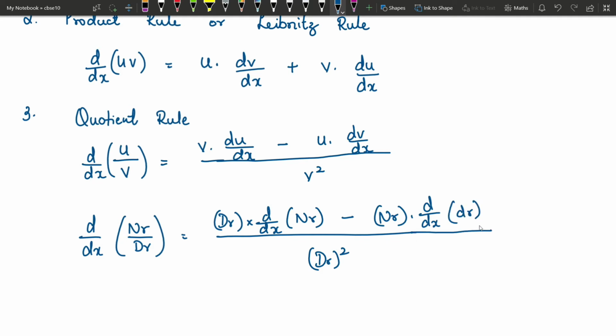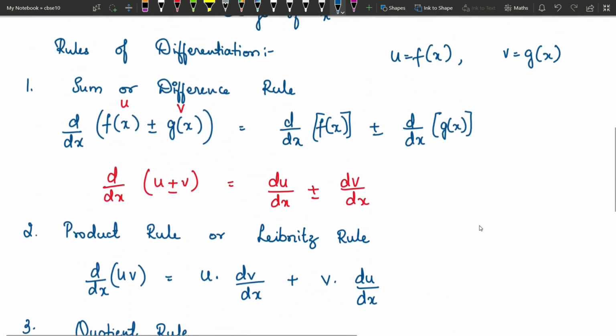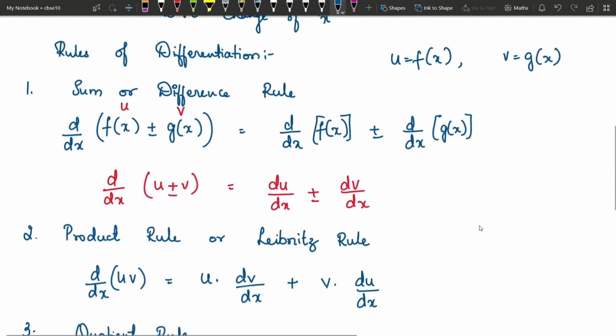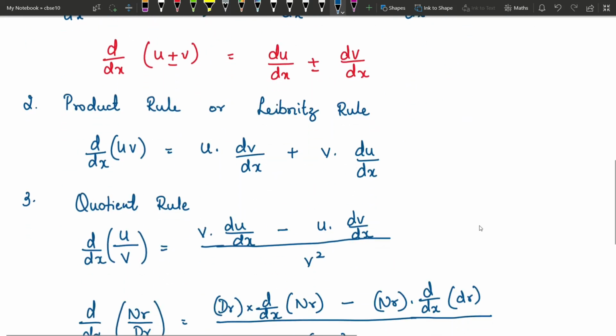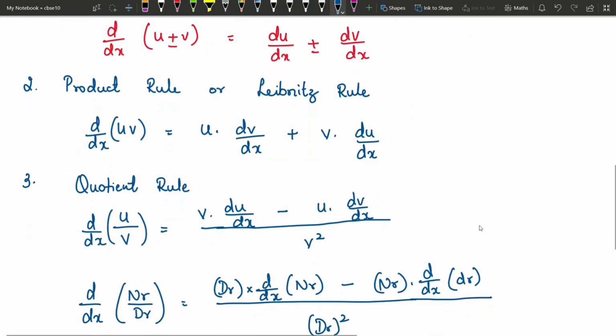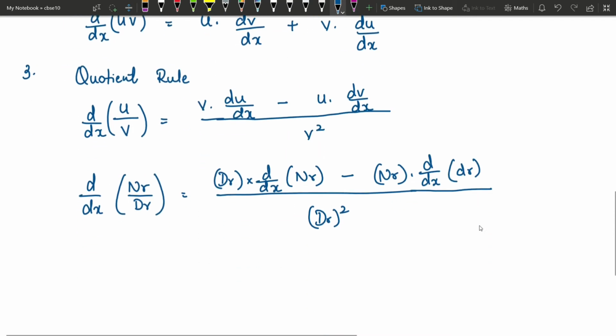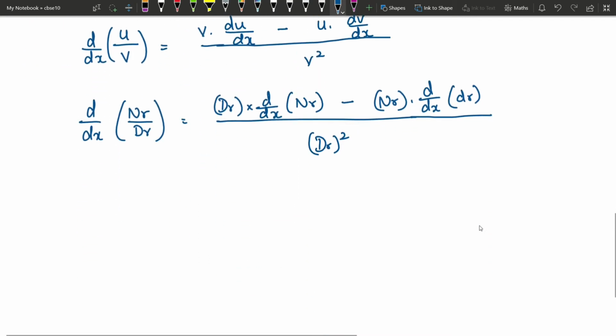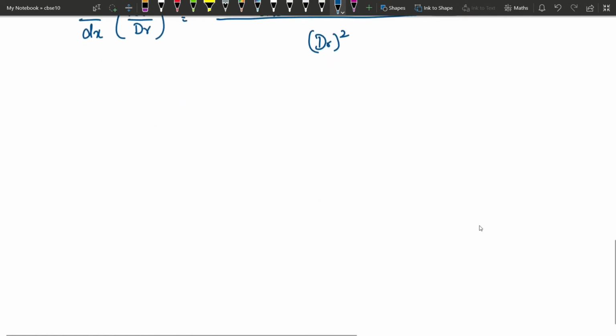Okay, these are the basic rules of differentiation, and based on these rules we will solve certain questions that have been asked in previous years. And once you understand this, next we can solve the chain rule of differentiation. Now for this we have certain basic formulas. I assume all of you have your textbooks or notes which contain basic formulas of differentiation.